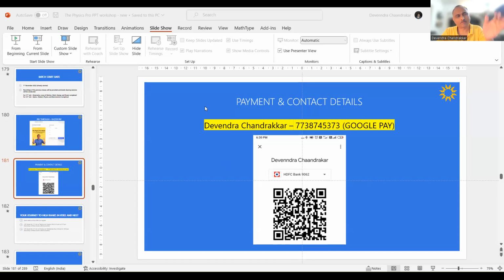You can see. You have time to pay till tomorrow. Tomorrow there will be an extensive Q&A session. I'll be keeping a Q&A session extensively for your parents to attend it. You can ask your parents to join me and join the session, and we can discuss. You can ask all your queries, all your doubts, how the system works, whatever you have in your mind, right? And believe me, the mindset session is a must.